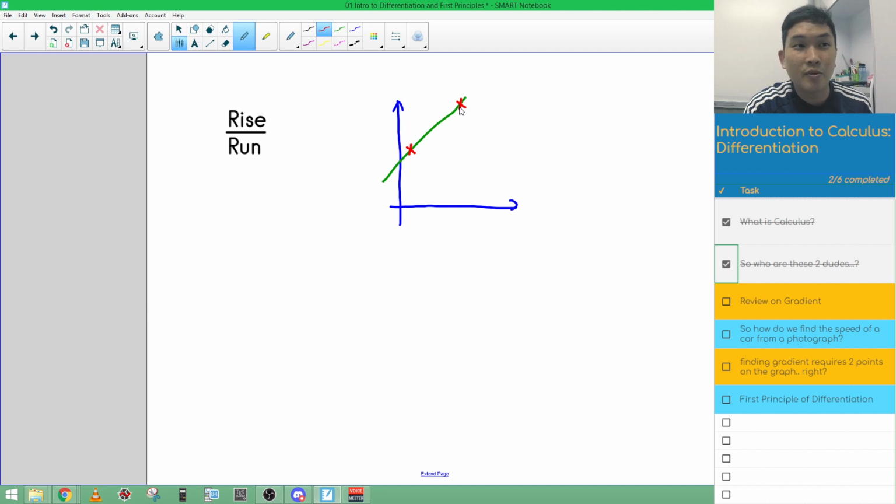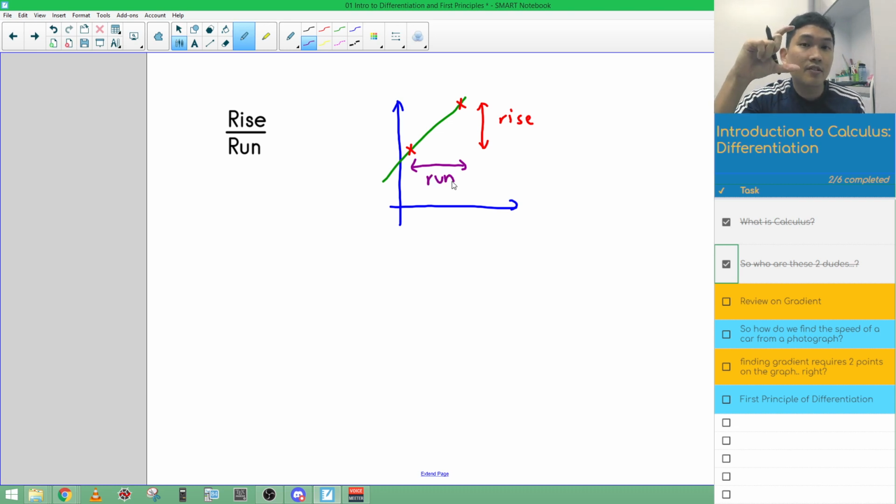Then what I want to do is measure the change in the vertical distance, which we call the rise, because like how the sun rises, it will become higher, or if the sun de-rises, it will actually go down. I know it's called a sunset. The other thing that we're interested in is the change in horizontal distance. That is the run. If you find the change in vertical distance and you divide it by the change in horizontal distance, what you get is the gradient, a numerical number that tells you how steep or how gentle a line is.